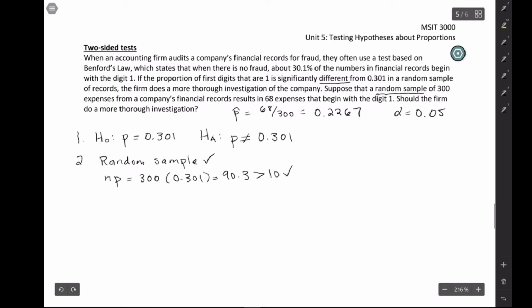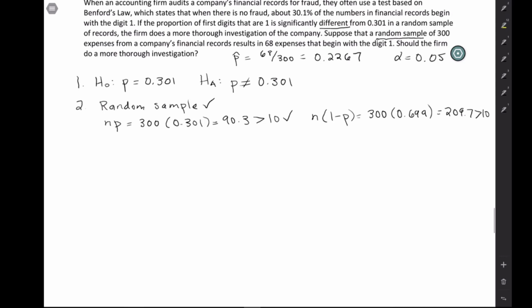And then we also need to check N times 1 minus P. So 300 times 0.699 comes out to be 209.7, also greater than 10. So that's good news. So our sample size is big enough, our conditions are all met, and we can go from there.